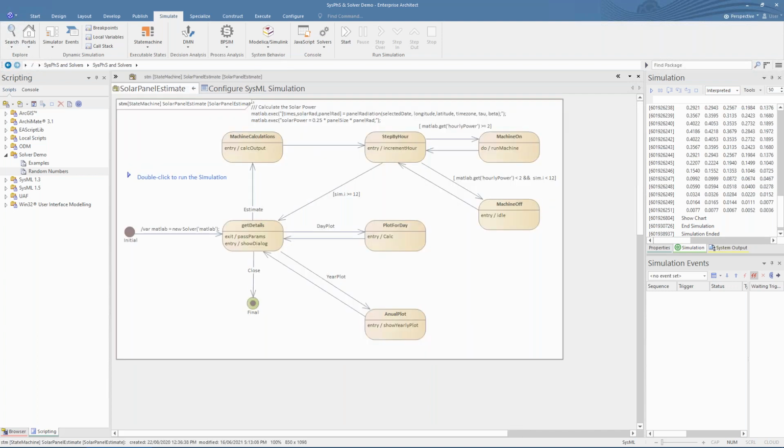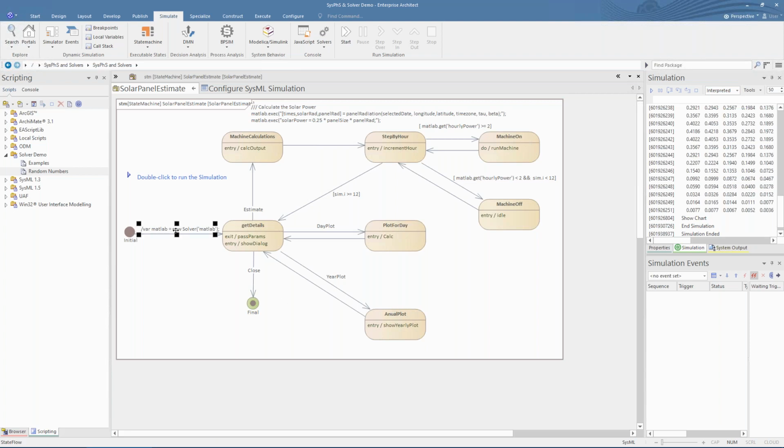This second example shows the solver being used in a state machine that generates an estimate of the amount of power a solar panel can generate throughout the year. The maths for this equation is complex and relies on the latitude and longitude of where the panel is located. You can see that the solver code is used in a few different places throughout the state machine.